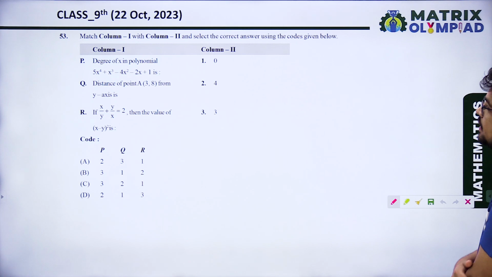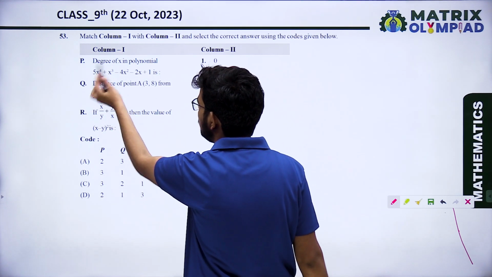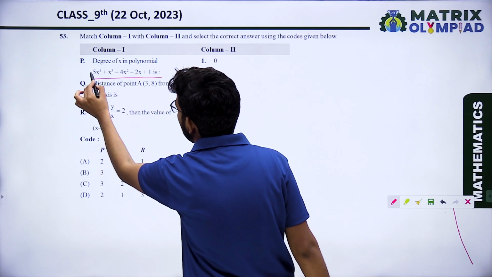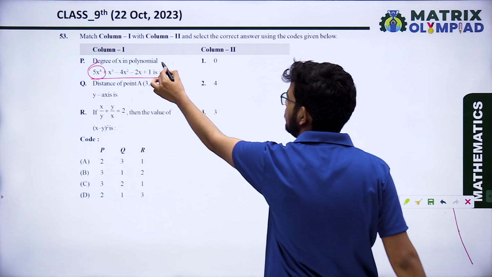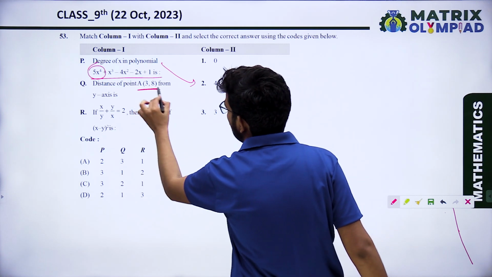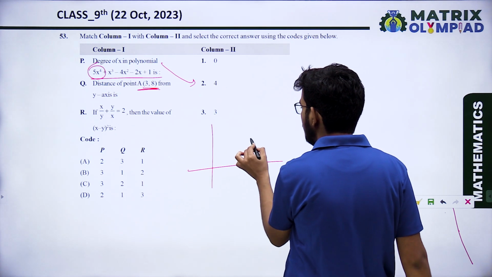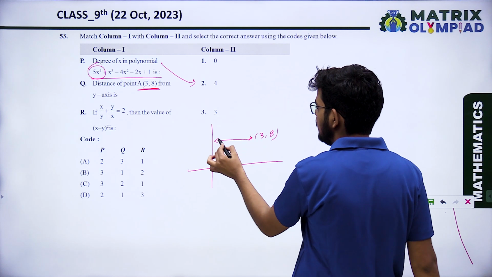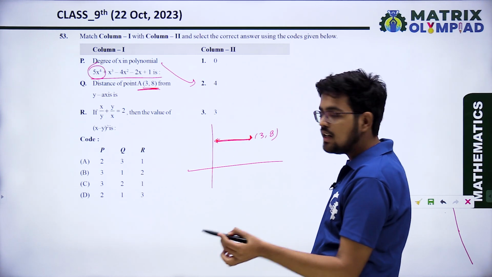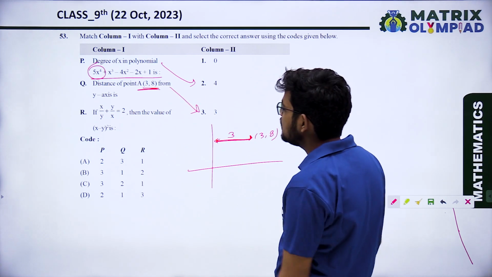Now next, match column first with column second. What is the degree of x in the polynomial? Degree means the highest power of x in this polynomial. Highest power is 4. So the degree of the polynomial will be 4. Distance of point (3, 8) from the y-axis. This distance is the actual x coordinate, and the distance is 3. So option 3 is the correct.